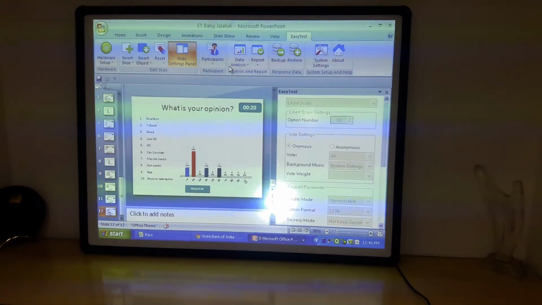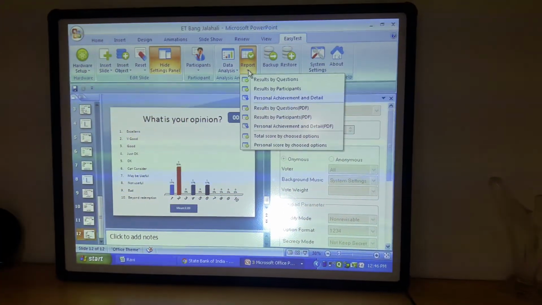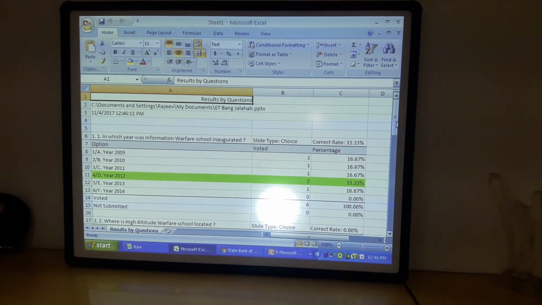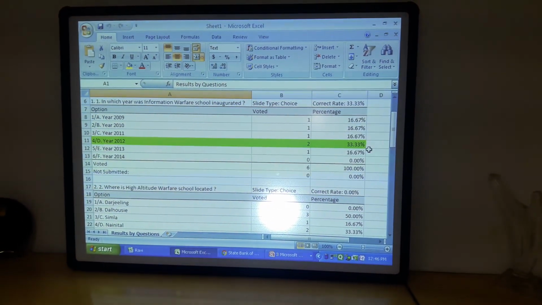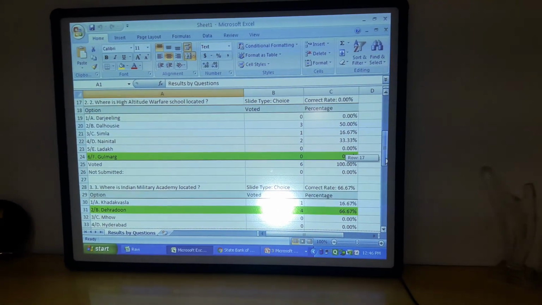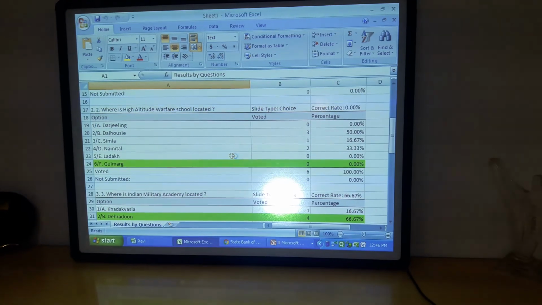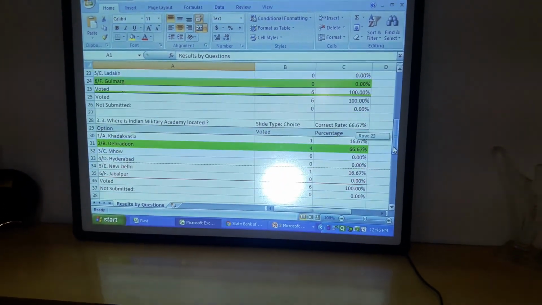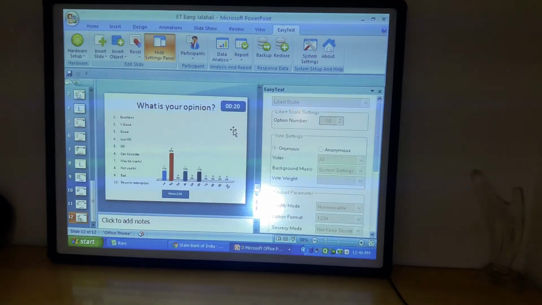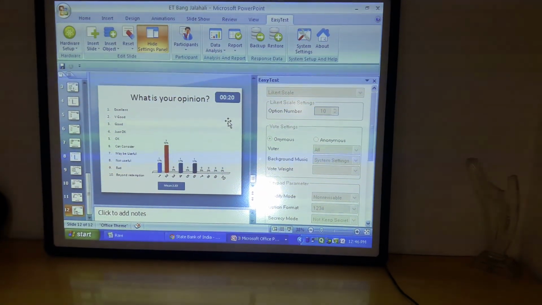You can also get the entire reports question wise, that is, which question got how many correct answers. In the first one, 33% were correct. In the second one, no one was correct. You can always call the students or the teacher and see what the teaching is or how much they have learned. So question wise also. And you can get data, other things and all that.